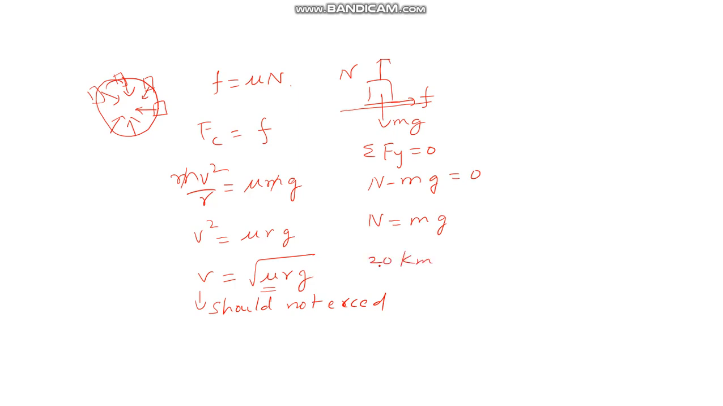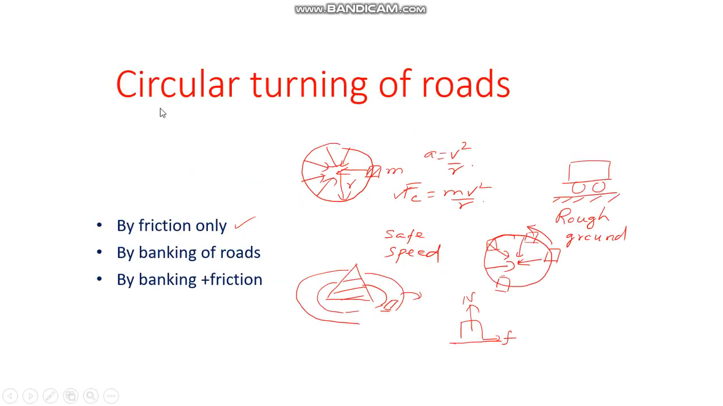Okay, so up to 20 km per hour, friction is taking care of your safety. But if you go at more speed than this, let us say 22 km per hour, what will happen means the car will fall into the cliff. That is why those signboards are kept. So in this case we have discussed, when a car is going on a circular road, how with only friction we can provide safety to the driver.